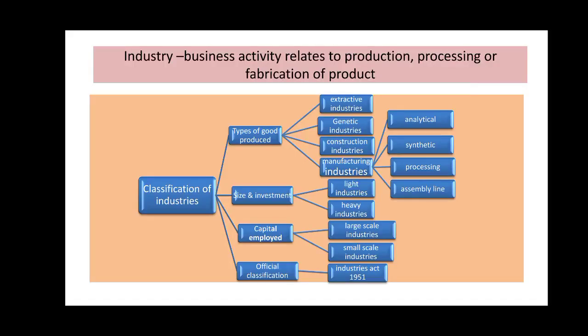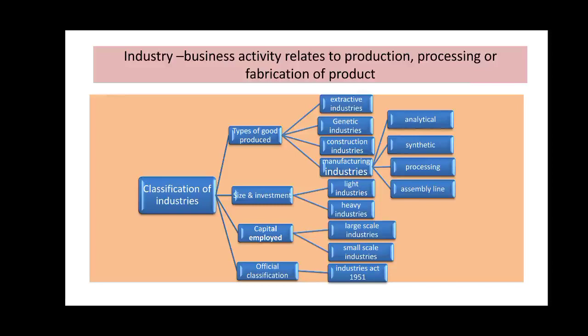Industry is the business activity which relates to production, processing or fabrication of product. Industry produces two types of goods, consumer goods and producer goods. The goods which are used finally by the customer are called consumer goods. Tablets, capsules, injections are consumer goods.